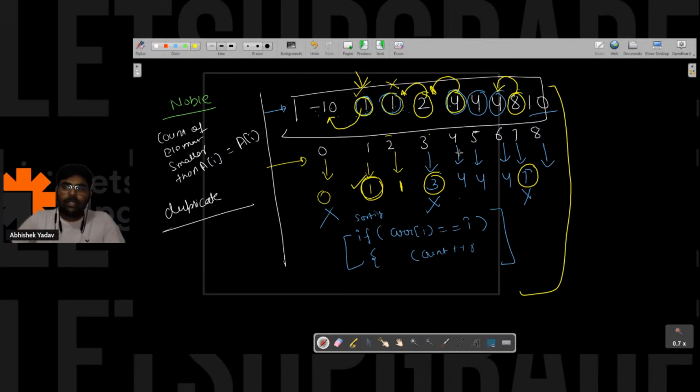So how many elements are there that are smaller than 4? 4 elements, right? After that you face this issue, that is 4 and 4. After that, here also you face this issue, that is 1. The moment you get duplicacy, you have to handle this case, right?